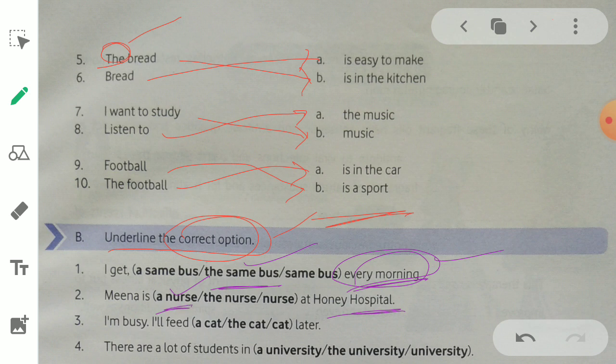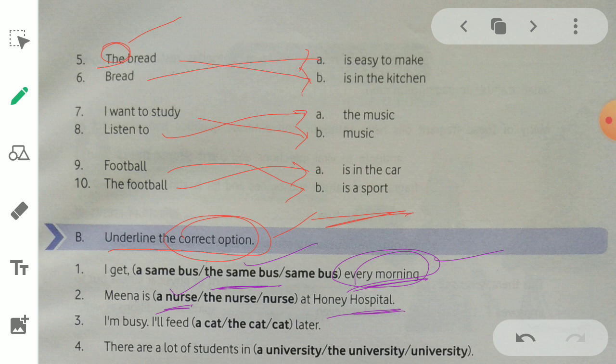A nurse. Next, I'm busy. I'll feed dash later. I'm busy right now. What did I want to do? I wanted to feed dash. So an animal is used here. Cat, a cat, the cat. What is the right answer here? Can we say the cat?